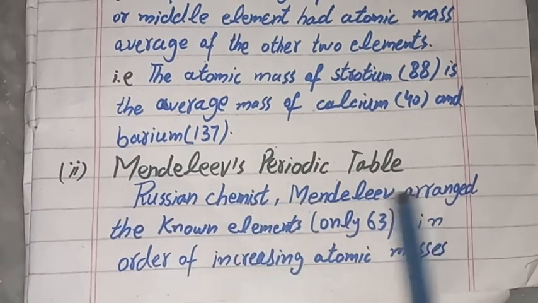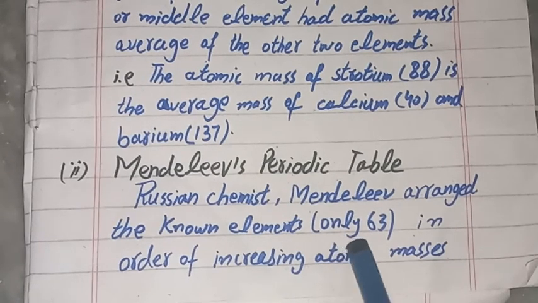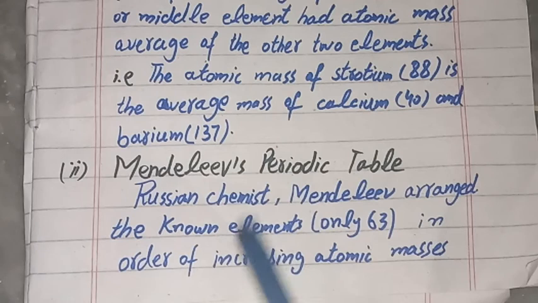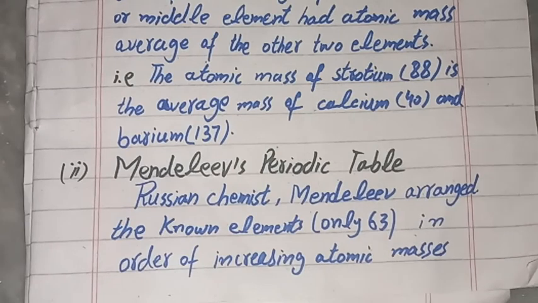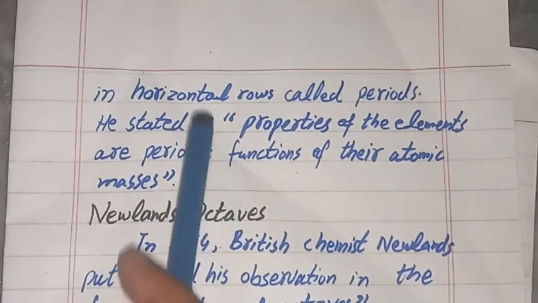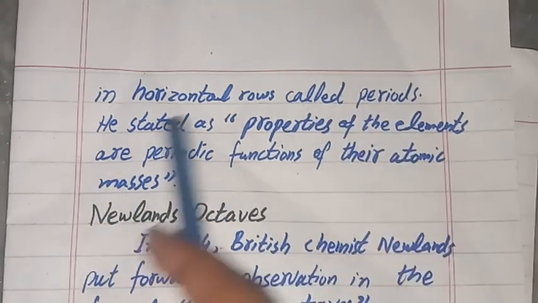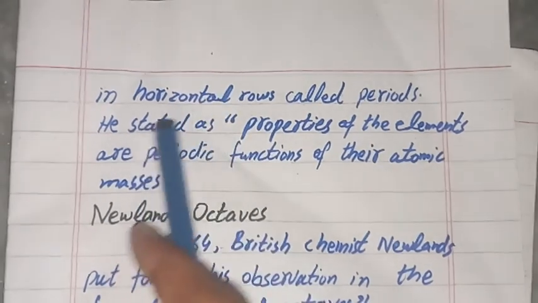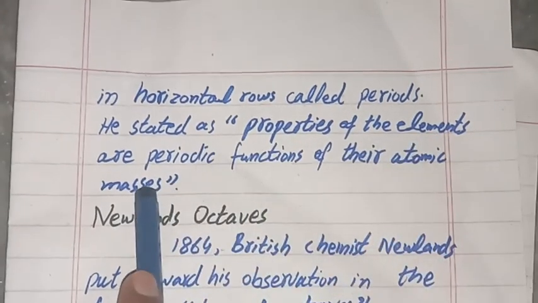A Russian chemist, Mendeleev, arranged the known elements, only 63. At that time only 63 elements had been discovered. So Mendeleev arranged the elements in order of increasing atomic masses, in horizontal rows called periods. He stated that the properties of elements are a periodic function of their atomic masses.